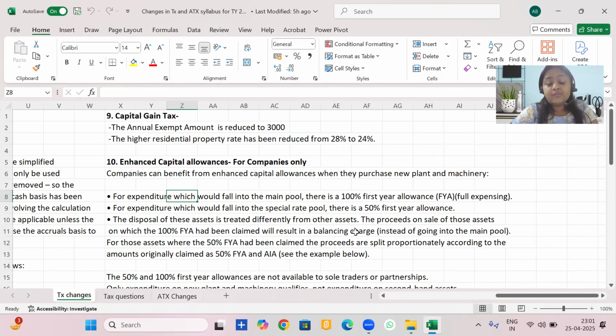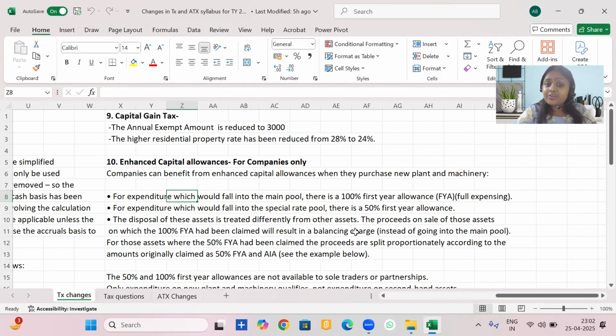Earlier, from 1st April 2021 to 31st March 23, we had super deduction clauses applicable, which said that any new plant and machinery bought during the tax year by companies would be subject to 130% super deduction, and the entire amount would be available as capital allowances if it was a main pool asset.